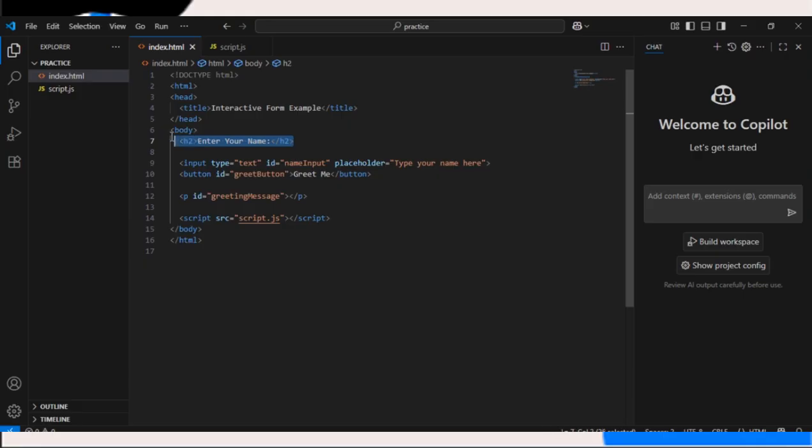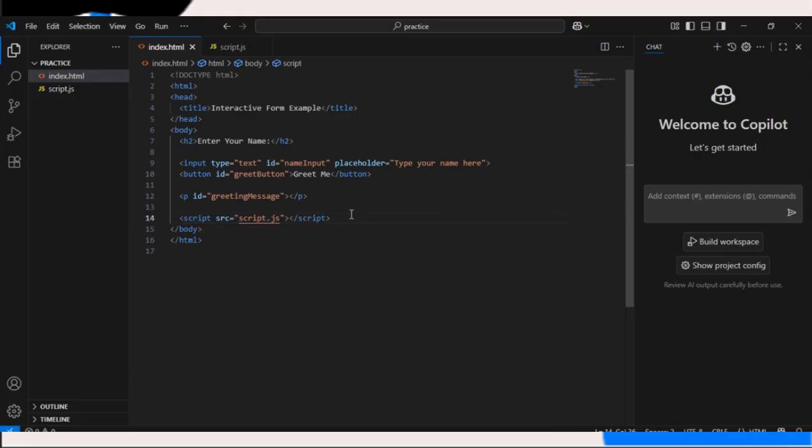Then we have input type text, ID name input. Then we have our button, ID greet button, greet me. Then we have our paragraph, ID greeting message. Then we have our script that is linking the HTML and the JavaScript section.